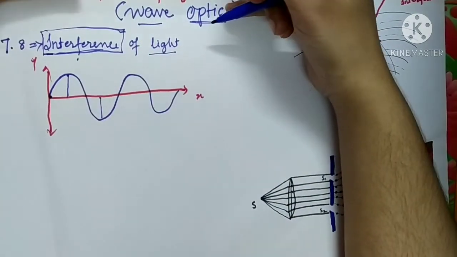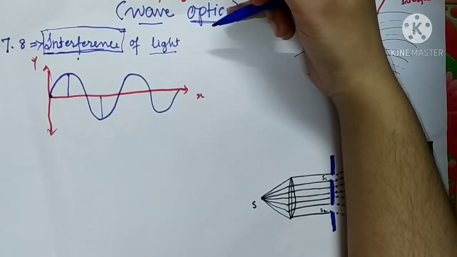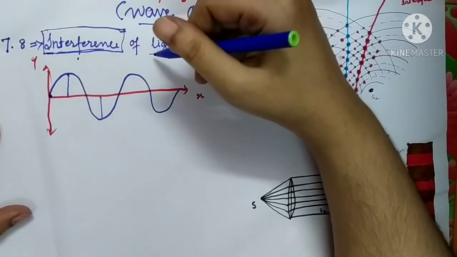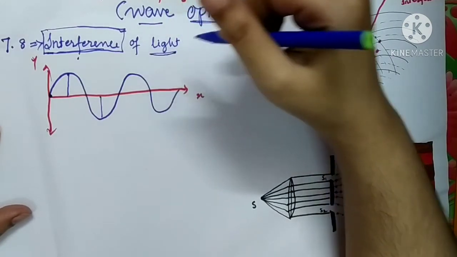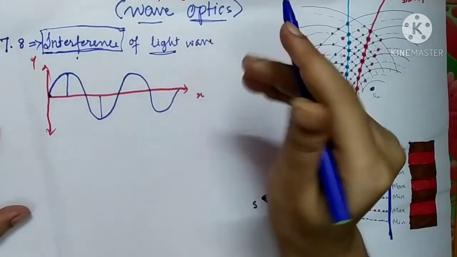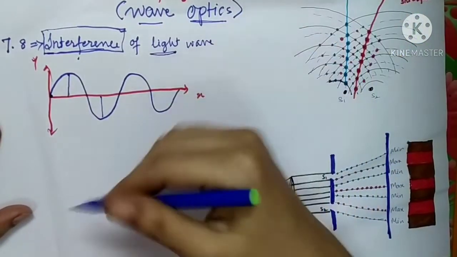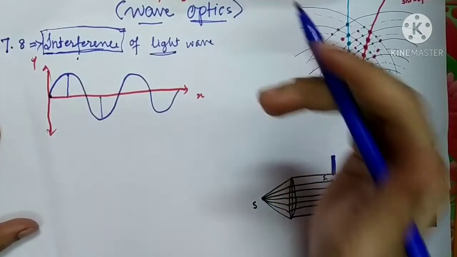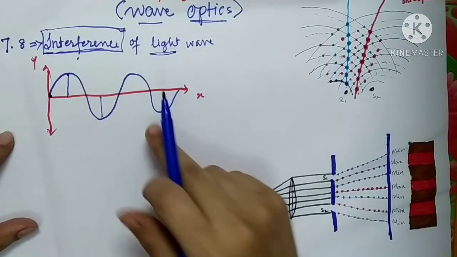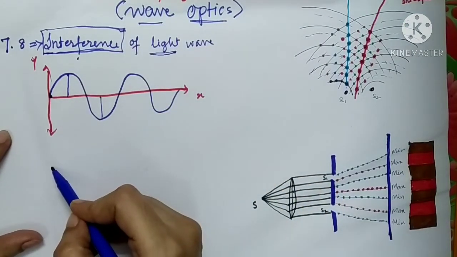You might have studied Quincke's tube experiment, which demonstrates the interference of sound waves. In the same way, we have to study the interference of a light wave. So let us see what interference is. Before that, let's go back to the previous concept. What is superposition? Here we have taken one wave. Let us consider another wave as well.